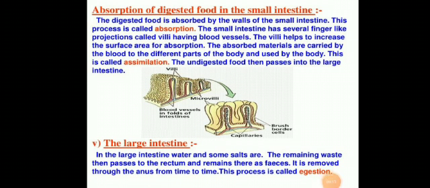Now students, we will discuss the large intestine. In the large intestine, water and some salts are absorbed. The remaining wastage then passes to the rectum and remains there as feces. It is removed through the anus from time to time, and this process is called egestion.